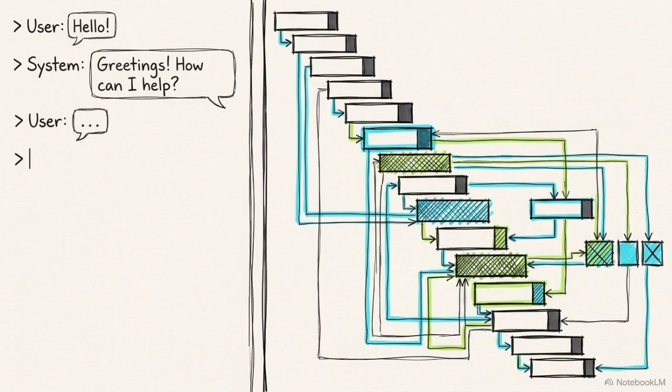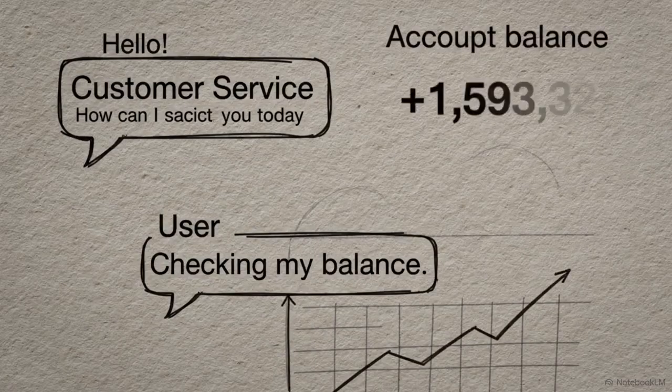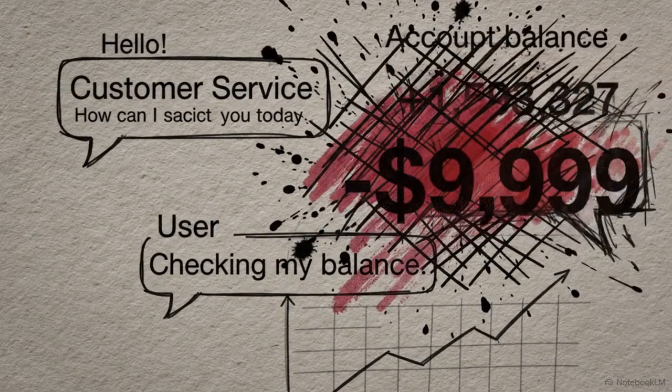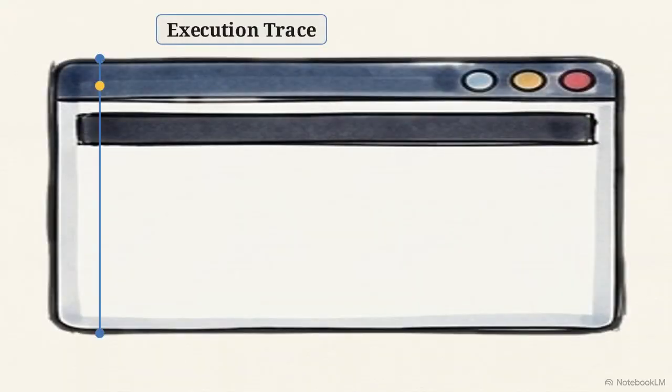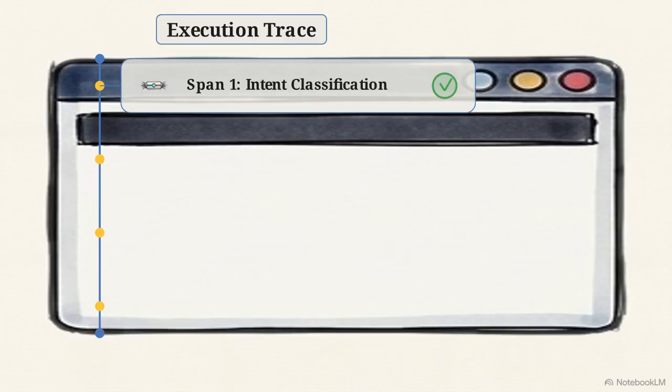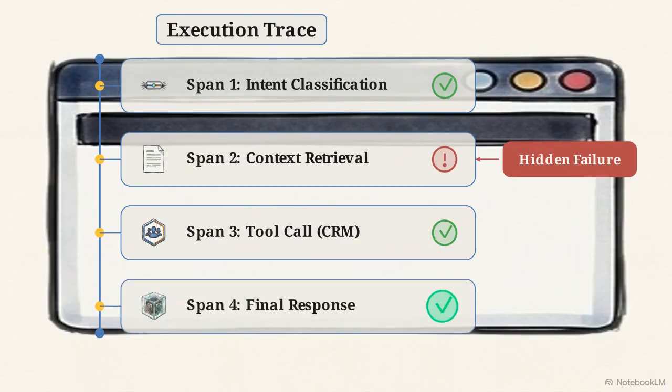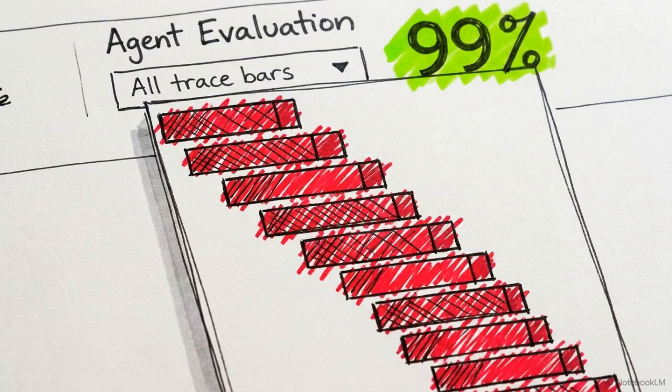Traditional software evaluation relies on checking if a function runs without an exception, but agentic systems require a deeper layer of scrutiny. A model can return a perfectly formatted, technically valid response that actually contains a completely hallucinated, disastrous decision underneath the surface. We use trace-level evaluation. Every agent step is logged as a discrete span. Intent, retrieval, and tool arguments must be scored separately. Here, a red warning on retrieval reveals a hidden failure, even if the final text looks polished. Evaluating the full trace is the only way to prevent systemic failures from being masked by a clean final response.